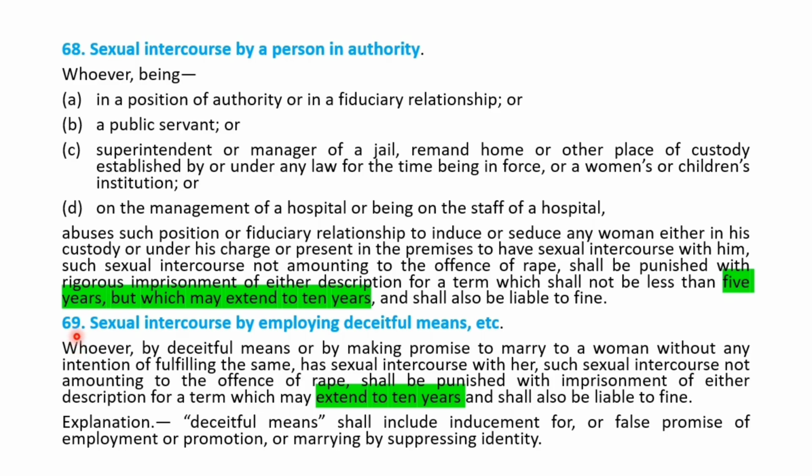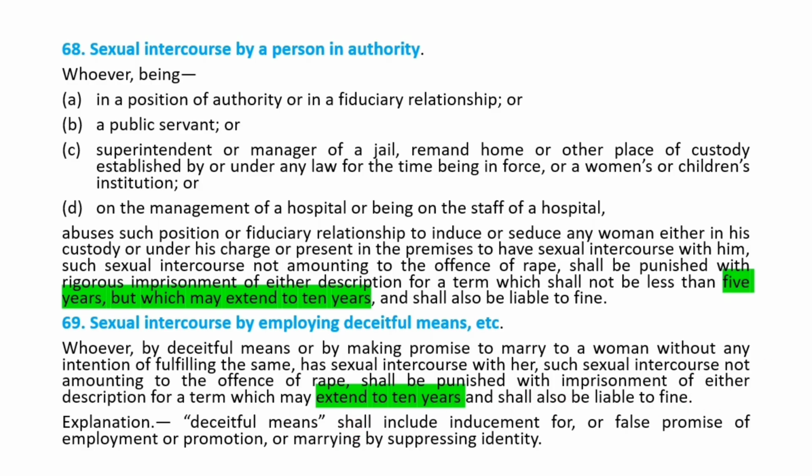So from 67 there is sexual intercourse. Section 67 is by the husband upon the wife during the separation. The punishment is 2 to 7 years. Section 68 is sexual intercourse by the person in authority, that is 5 to 10 years punishment. For section 69, intercourse by employing deceitful means, the punishment is which may extend to 10 years.